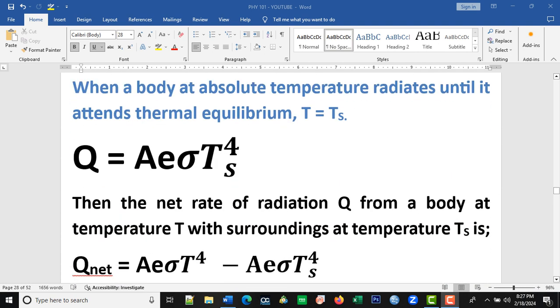Let's assume that we have a body, maybe a body is kept on this table and that body emits radiation.